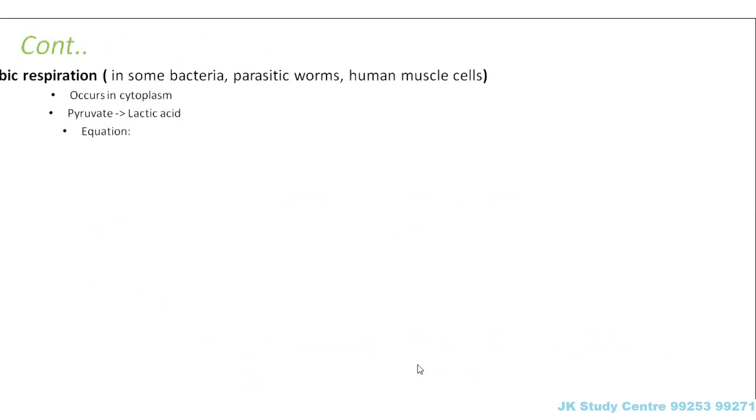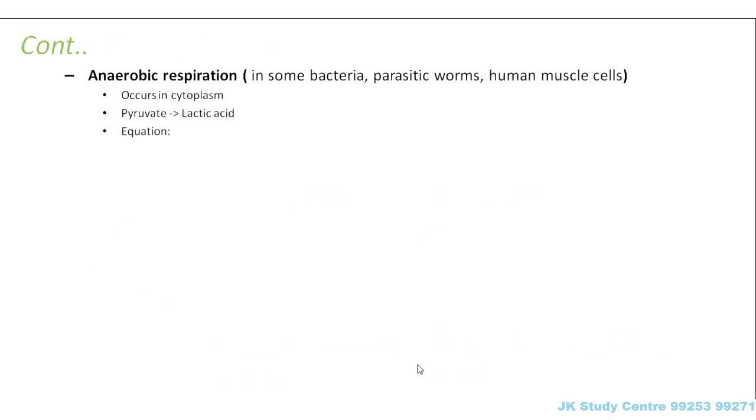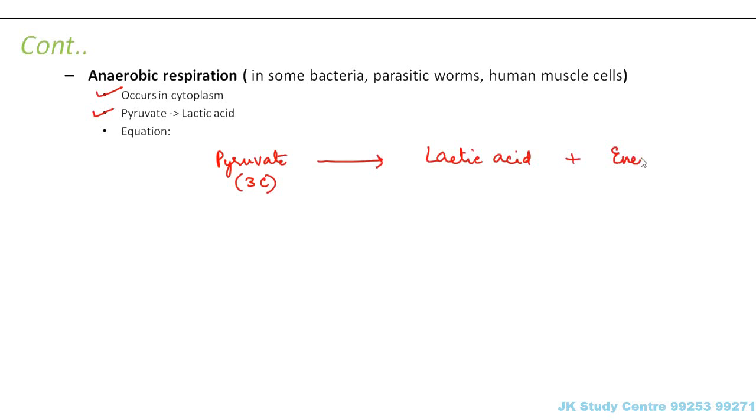Okay. Now, at other situations where we see anaerobic respiration, it is also seen in some bacteria, parasitic worms, even in the human muscle cells. So there also anaerobic respiration takes place. There also it happens in cytoplasm, but there the pyruvate gets converted into lactic acid instead of ethanol. So this pyruvate, which is a 3-carbon compound, in the cytoplasm gets converted into lactic acid plus energy. So what is lactic acid? The structure of lactic acid is somewhat like this.